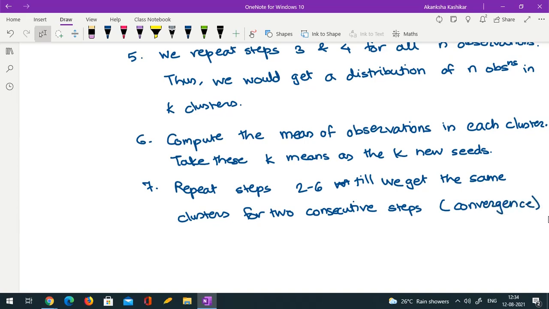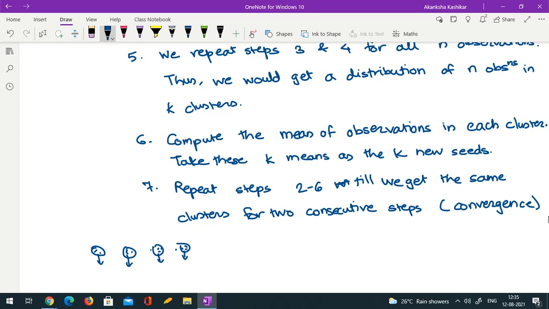Okay, why? Because if I have some clusters and if the clusters don't change the second time, then they are not going to change further, because it means that the means are now fixed. So my seeds would remain the same. So if my seeds are the same, then even if I repeat it 100 times, I am still going to get the same result every time. Hence, we repeat these steps till we get convergence, that is, till we get the same clusters for 2 consecutive steps.